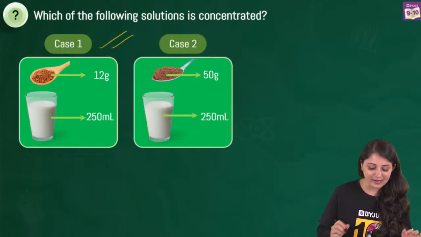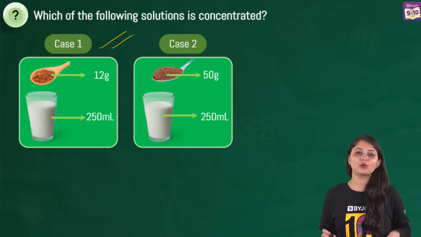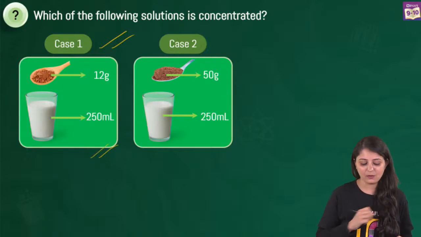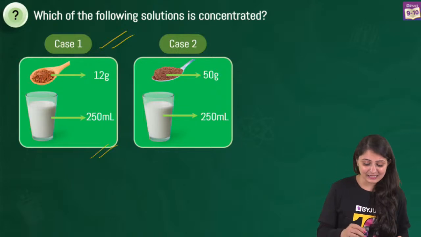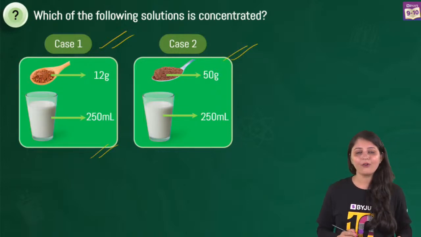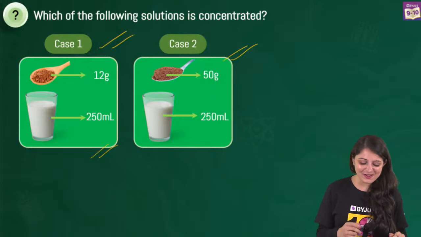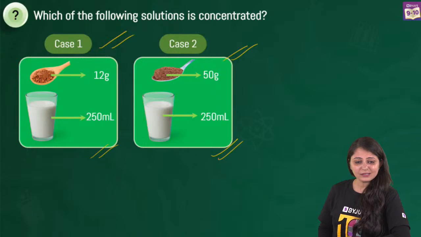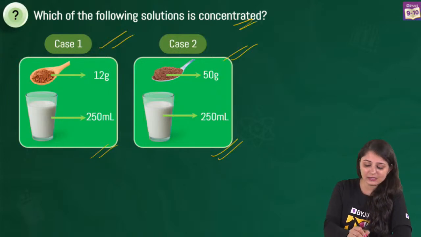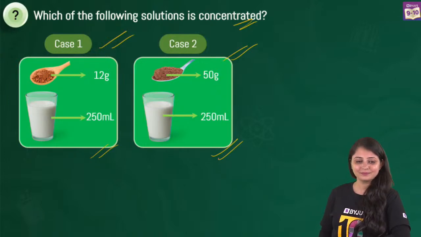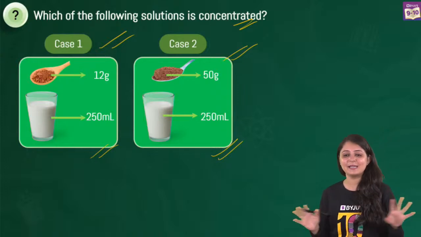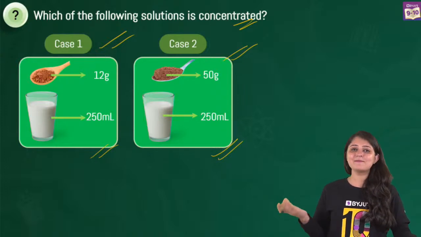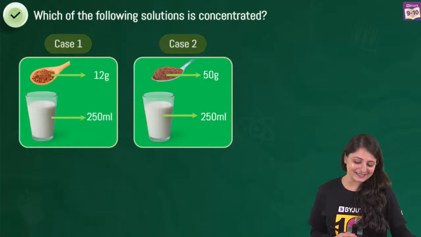In case one, you will see 12 grams of, let's say, your favorite chocolate powder being added to 250 ml of milk. And in the second case, 50 grams of your favorite chocolate powder is being added to 250 ml of milk. Now let me ask you which is going to be the concentrated solution. Well, this is amazing that all of you are voting for the same option. Everybody's like, ma'am, obviously it's going to be case 2.